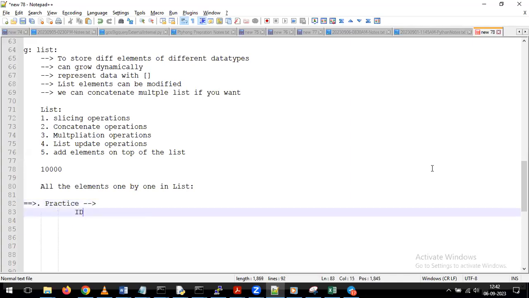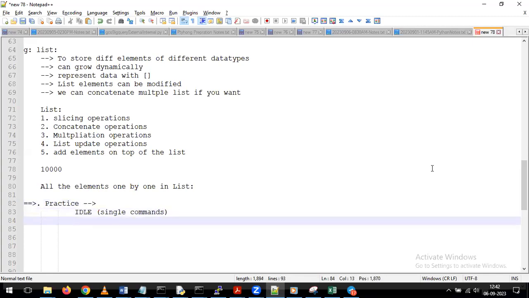First one, by using IDLE, we can perform the practice. In IDLE, we can run single commands depending on our requirement. That is one option. The other option, in IDLE, is to create a file. After that, by using the run module, you can run multiple lines depending on the requirement. This is one more option.